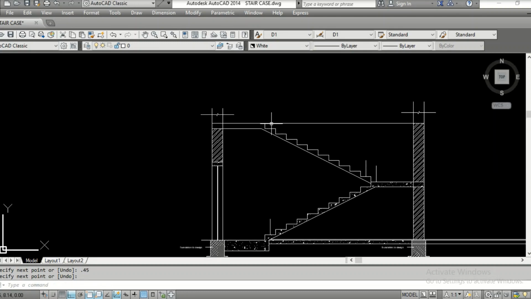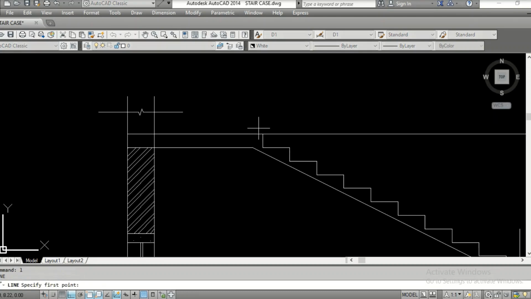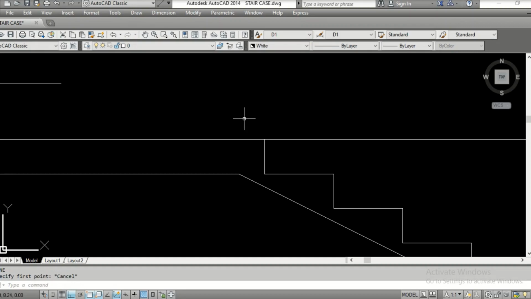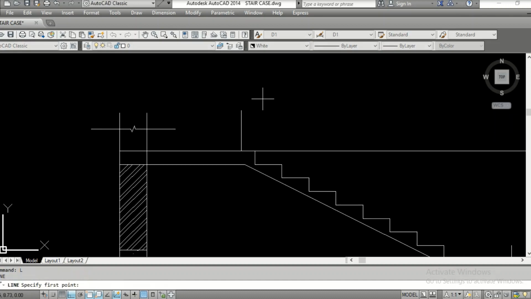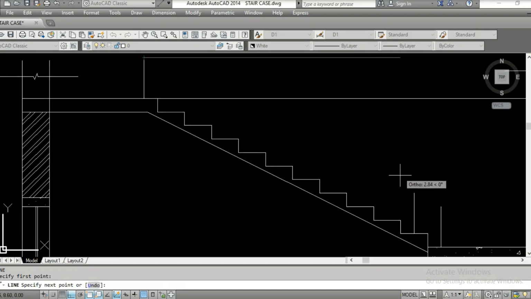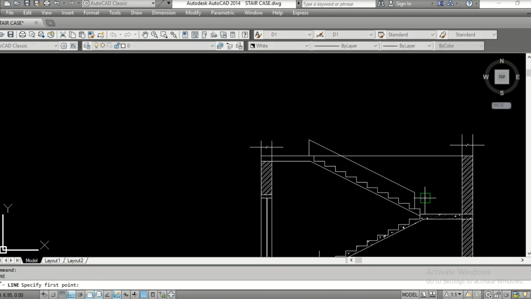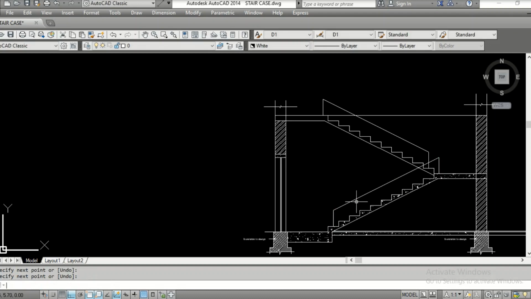Yeah, now again here too we need to have one line here for a distance of 0.3. Okay, line 0.45. Okay, join this line here. This indicates the railing.